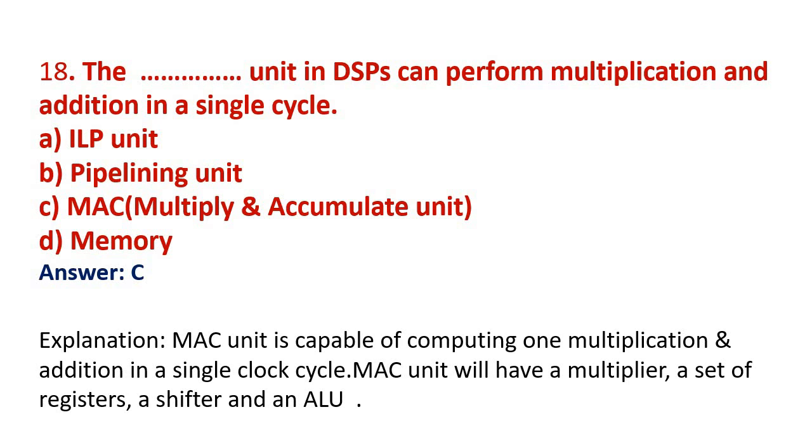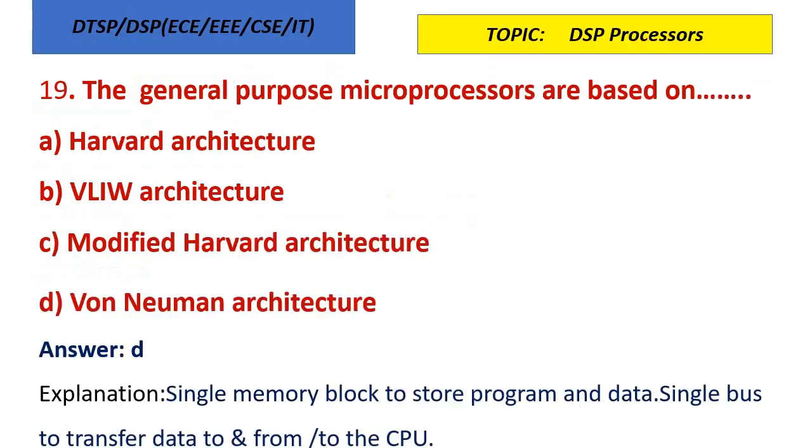So this MAC unit is capable of computing one multiplication and addition in a single clock cycle, and it has a multiplier, a set of registers, a shifter and an ALU. So the MAC unit comprises a multiplier, a set of registers, a shifter and then an arithmetic logic unit. All these together are called the MAC unit.